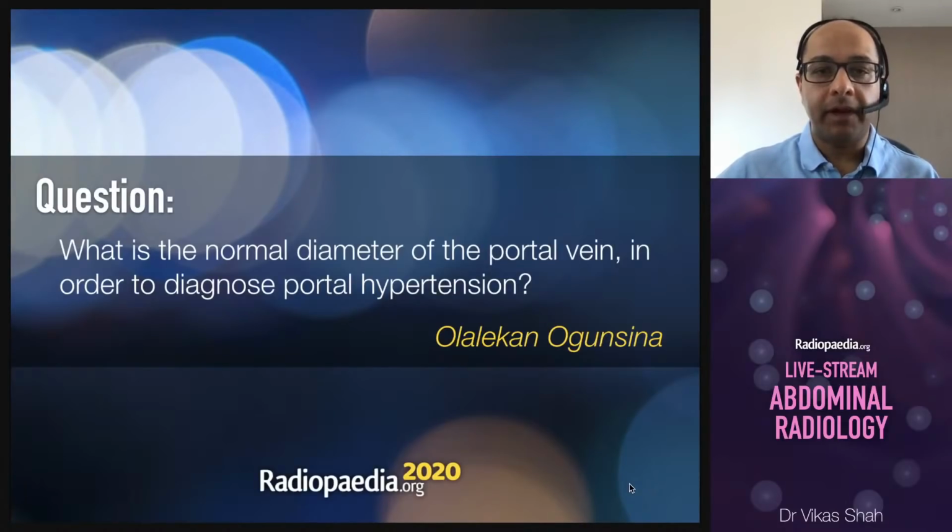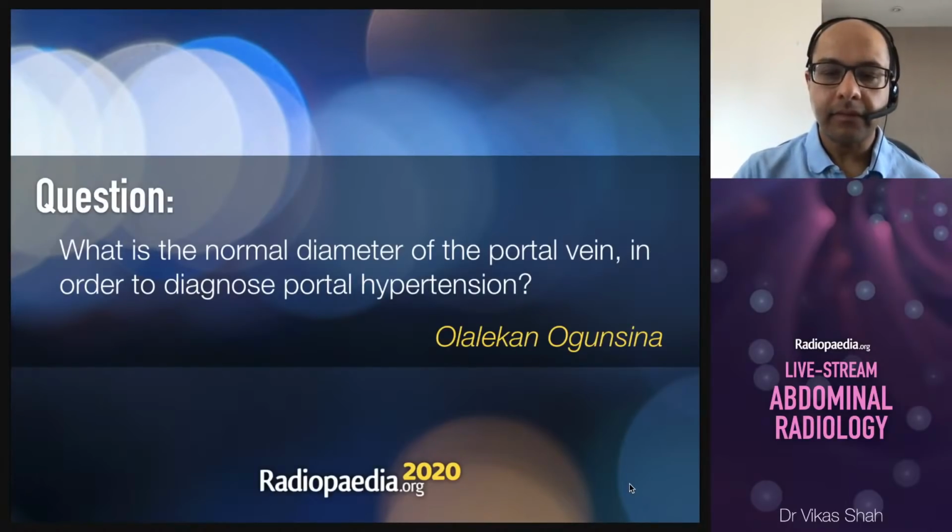So looking at the Doppler waveform pattern of the portal vein, if you see flow reversal or a biphasic pattern, then that's an indicator of portal hypertension. You might see collateral vessel formation, splenomegaly, and ascites, and you might see flow within the recanalized paraumbilical vein. So I think those are all more helpful signs of portal hypertension.